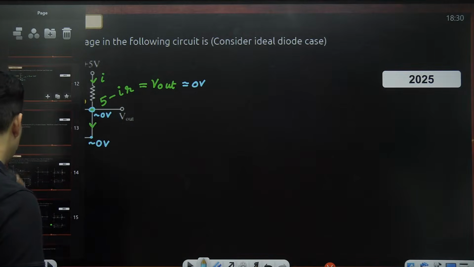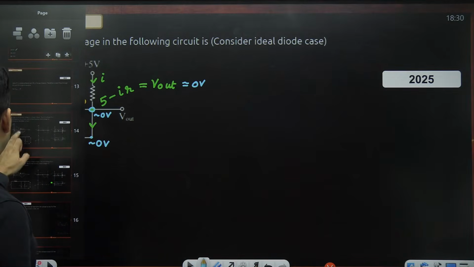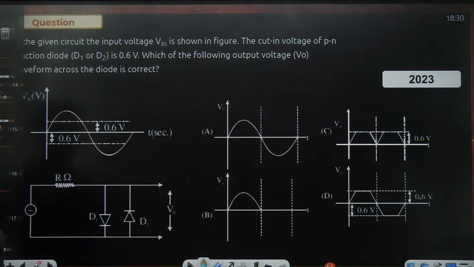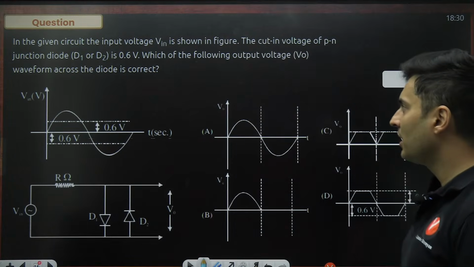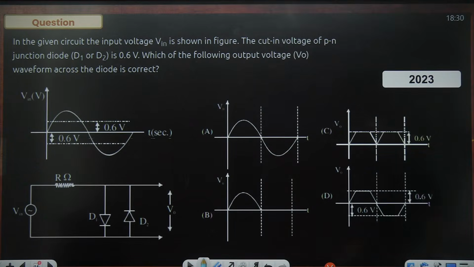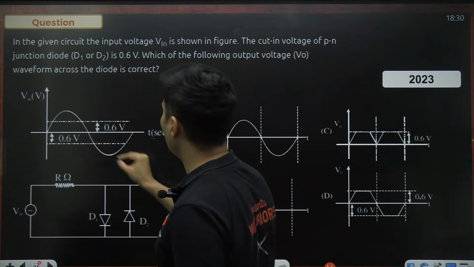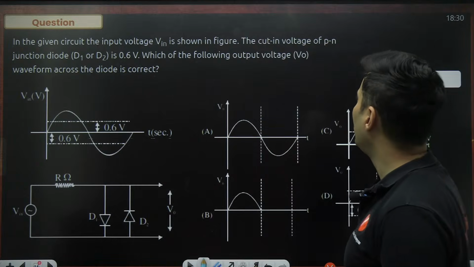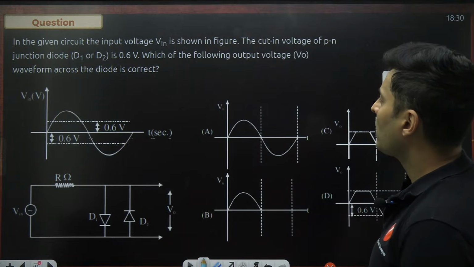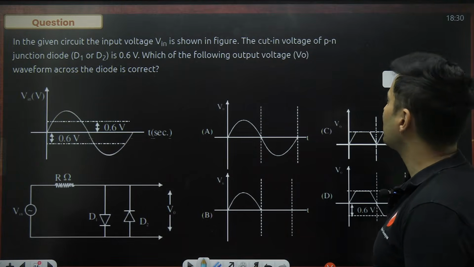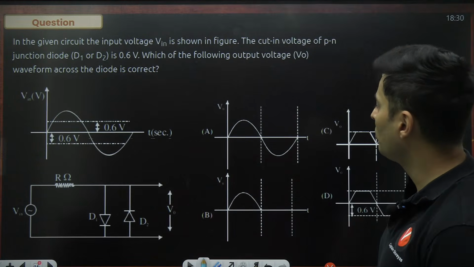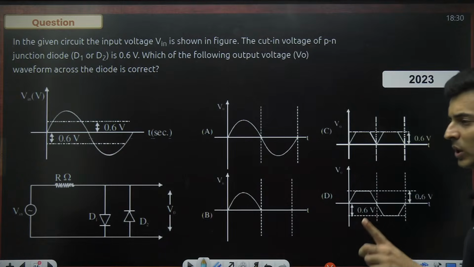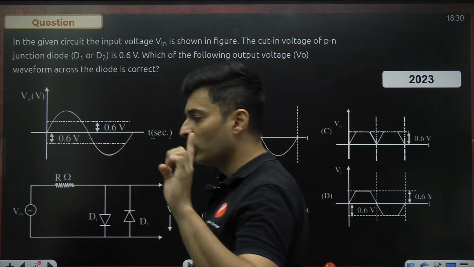And here it is. What do we have? Wow, a complex question on your screen. 2023 it was asked. In the given diagram, V in is given, that means the input voltage is given. The cut-in voltage of PN junction diodes D1 and D2 is 0.6 volt. Which of the following is the right output waveform?